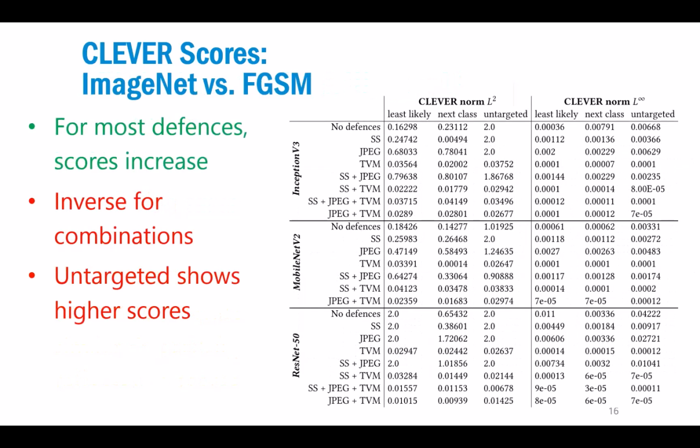And we can draw similar conclusions also for ImageNet. Here I show ImageNet against fast gradient sign method. In principle, for most of the defenses, the score increases compared to the baseline, which is good because this is what we expected and also measured. If we apply the defenses, the attacks are less successful. But it's actually not well predicting this for the combinations. So the robustness scores for the combinations are actually lower, even though the measured success of the defenses also gets lower. And also the untargeted settings show too high scores compared to what the untargeted success rate actually was.